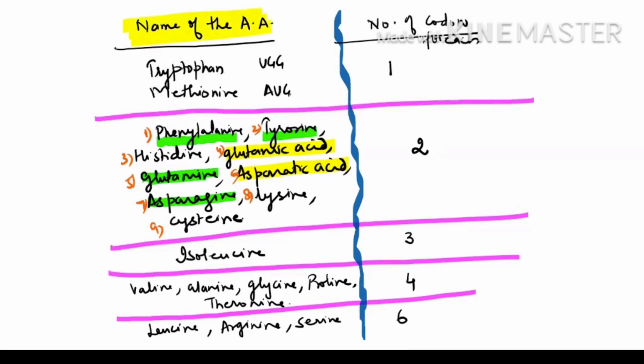And each amino acid is coded by how many codons? Okay, this is important. I have given the mind map for you. I hope this will help you to learn the topic in an easy way.